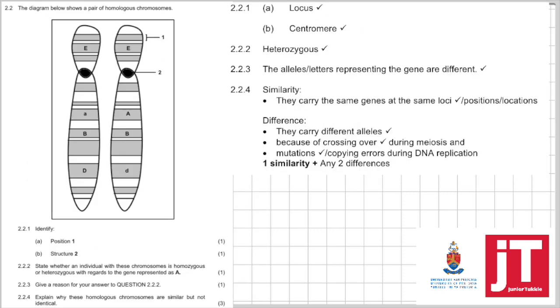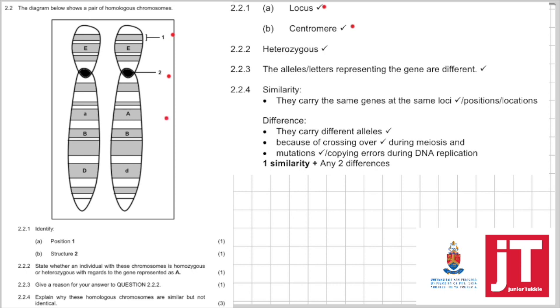Right, 2.2. The diagram below shows a pair of homologous chromosomes. 2.2.1. Identify position 1. So position 1, what's that? It's a position of a gene. It's a locus. Identify structure 2, that's easy. That's a centromere.